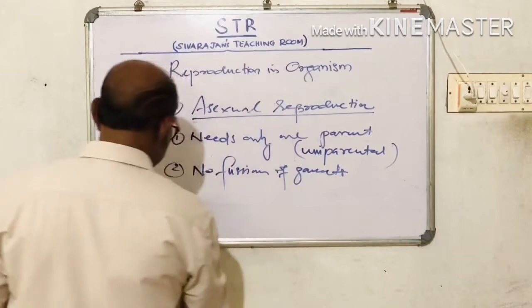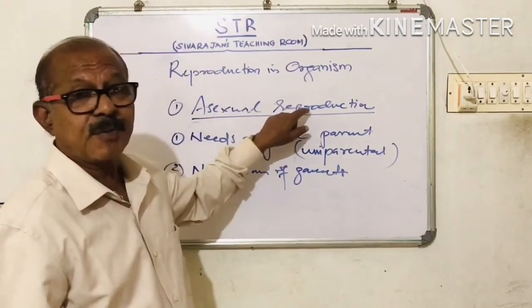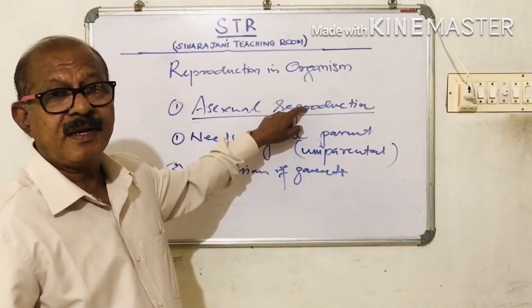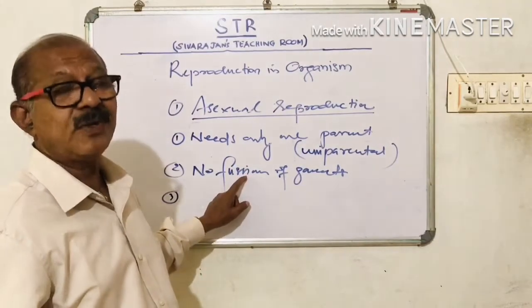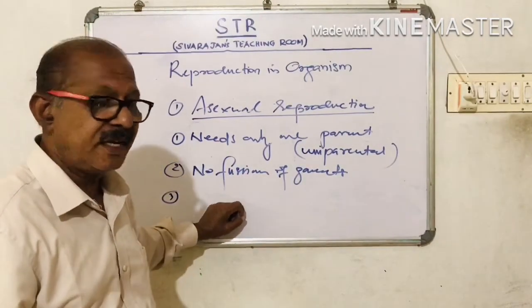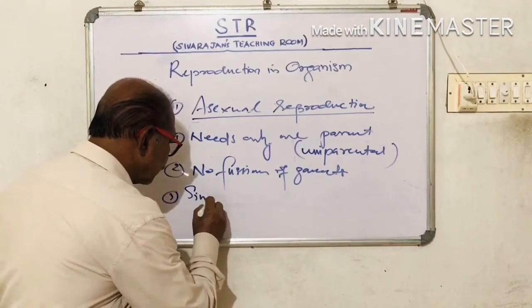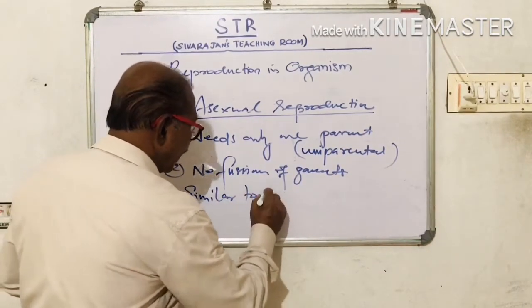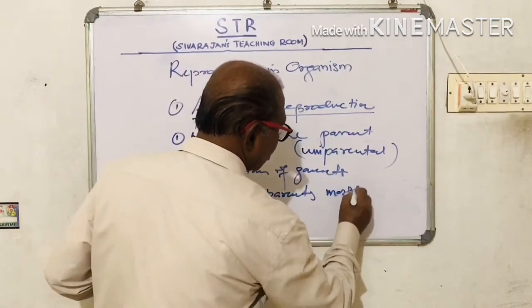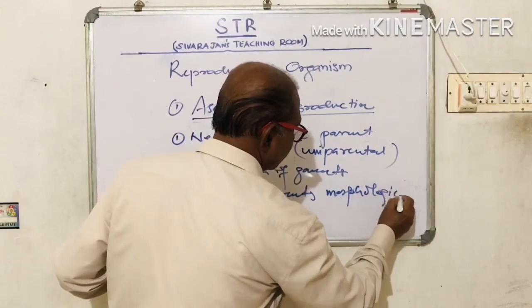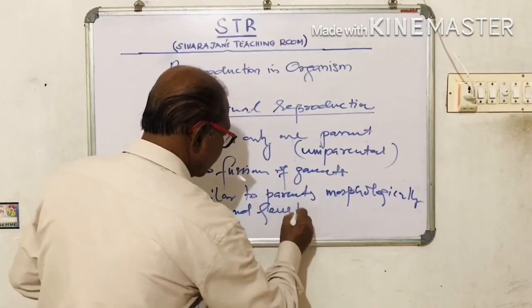And third is all the offsprings produced by asexual reproduction will be exactly similar to the parents, to its parent, both morphologically and genetically. That means what? Similar to parents morphologically and genetically.